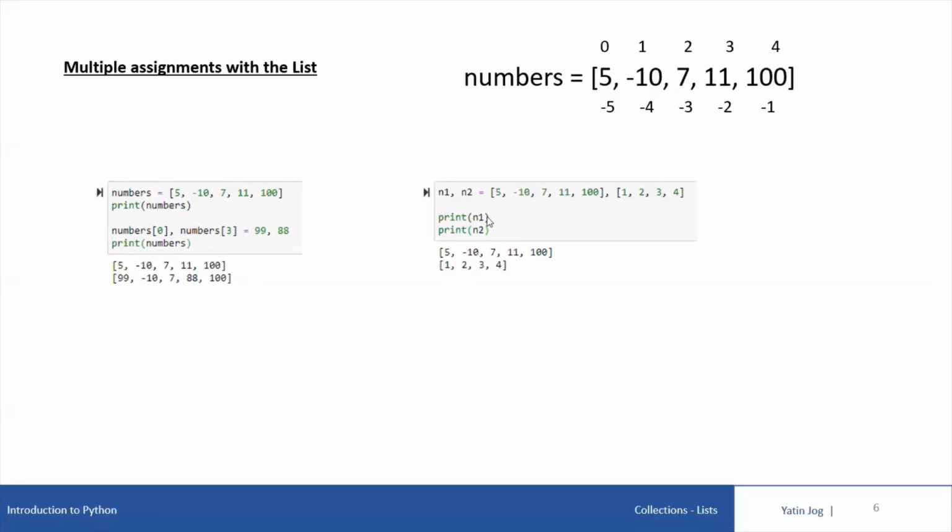So if I say print n1 and print n2, it will print the first list 5 to 100 on one line as values of n1, and it will print 1 to 4, the second list, as the values of n2 on the second line. So this multiple assignment concept is very useful in Python, because using this we can easily swap 2 numbers in one line itself. We can just write a comma b equal to b comma a, that will exchange the values of a and b. So that is the use of multiple assignments in Python 3.